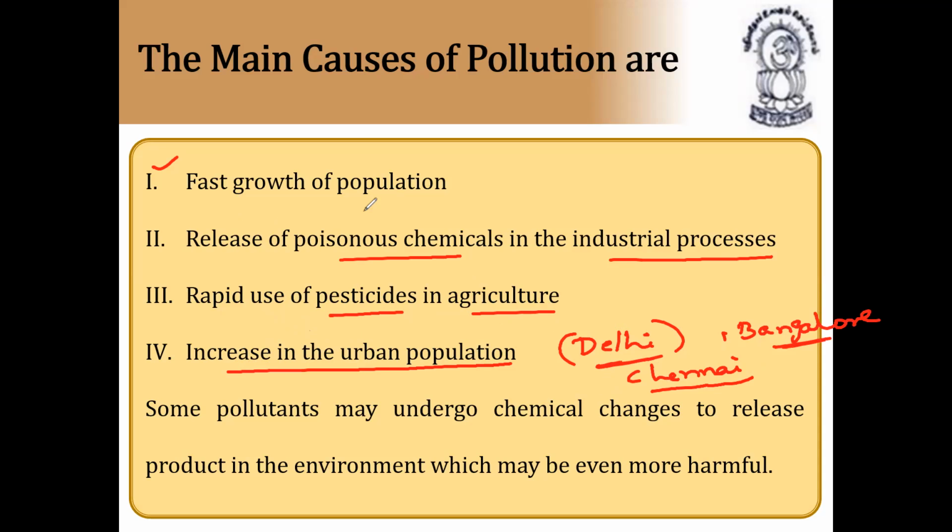So, fast growth of population, release of poisonous chemicals in industrial processes, rapid use of pesticides in agriculture, and increase in the urban population. The third is this only, because almost all the cities are developed because of urbanization. Some pollutants may undergo chemical changes to release products in the environment, which may be even more harmful.